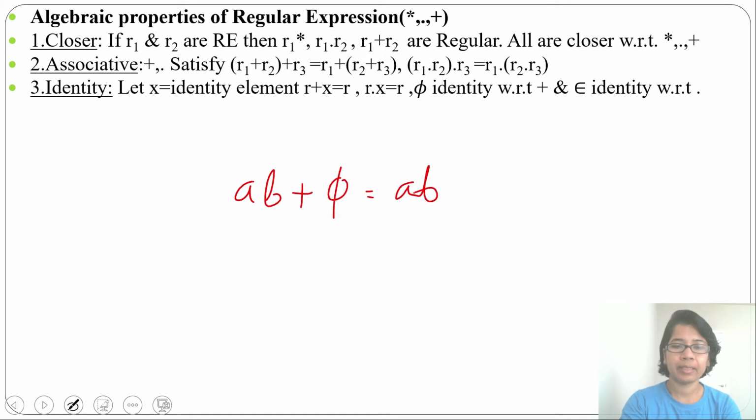In case of addition, it's like 0. Anything we add with 0, we'll get the same thing. Anything plus phi, that is our empty language, you will get the same. Then suppose AB concat with epsilon, that will be AB. It's like 1. Anything multiplied with 1 will get the same. Here also anything concat with epsilon, you'll get the same.